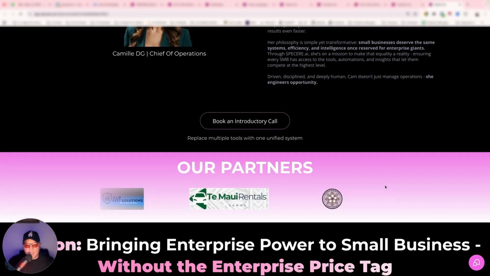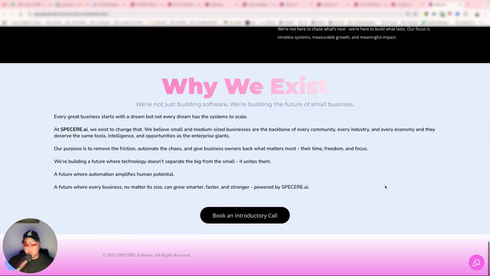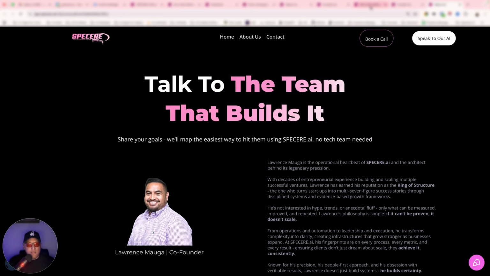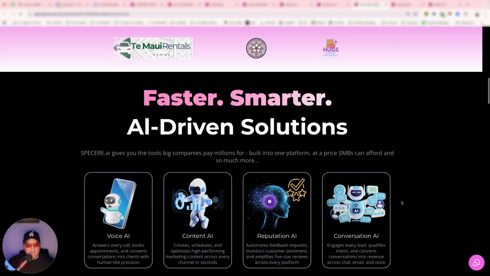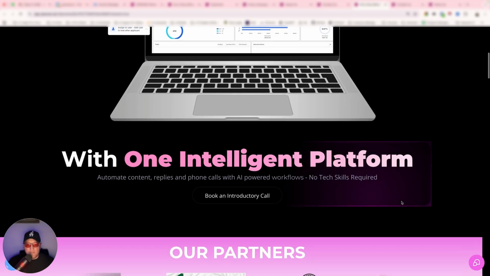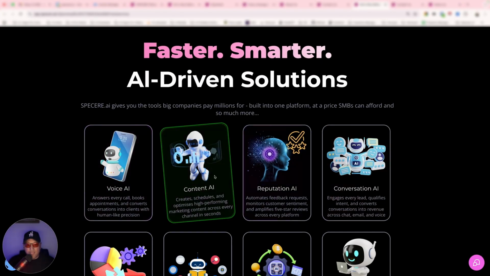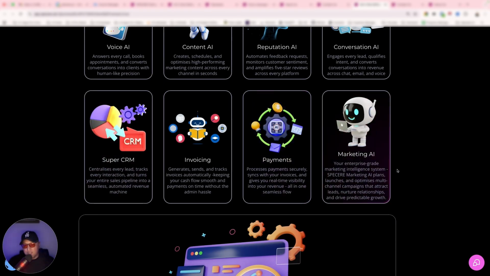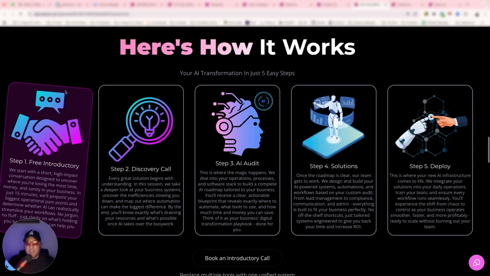This is basically our team, our mission, our vision, our values, and why we exist. I mean, it doesn't get any simpler than that. And obviously our homepage, right? Everything there for people that don't know us yet, pretty simple. Shows you the system, all-in-one intelligent platform, our partners, our AI solutions, voice AI, content, reputation AI, conversation, goes on and on and on. Yes, there is a CRM, super CRM, I might add, invoicing and payments. And this is how it all works.